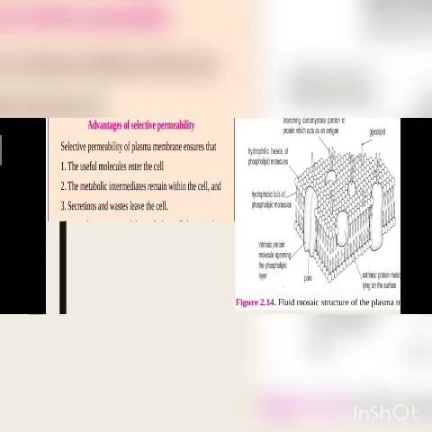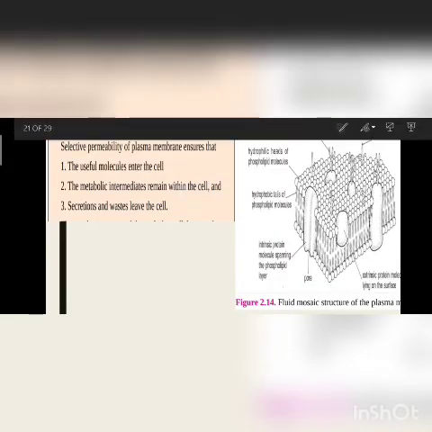How to understand the structure? See here, this is the first layer and this is the second layer of the plasma membrane. Two types of protein are present. The protein found in both layers is called intrinsic protein, and the protein found only on the outside of the layer is called extrinsic protein.